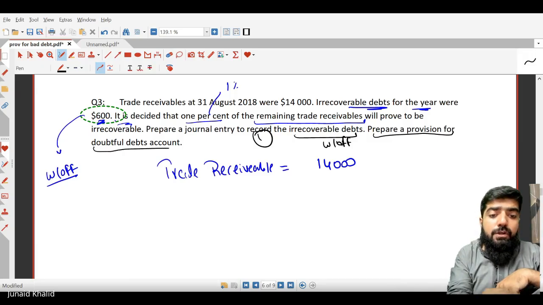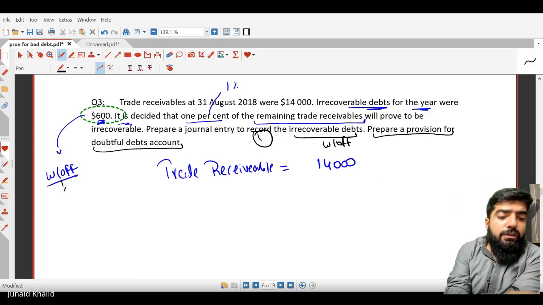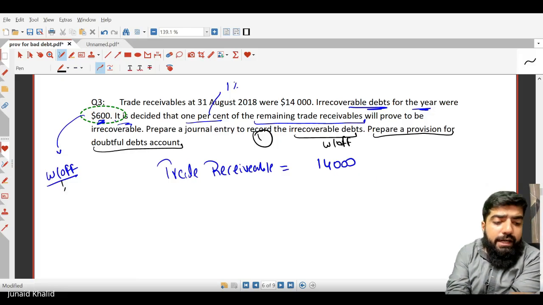And secondly, we need to prepare a provision for doubtful debt. The question says it is 1% of the remaining trade receivable, meaning 14,000 minus 600 first. Why? Because if you make an accounting entry for the write-off, what will that entry be?